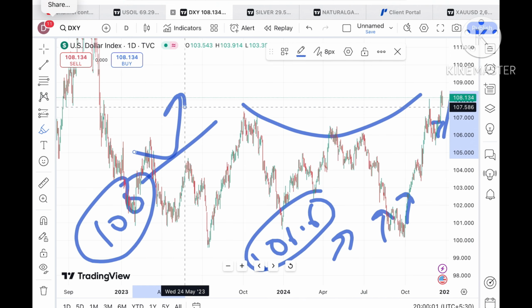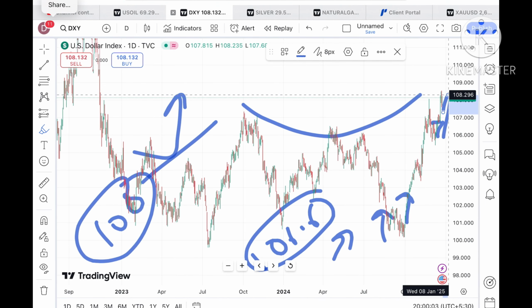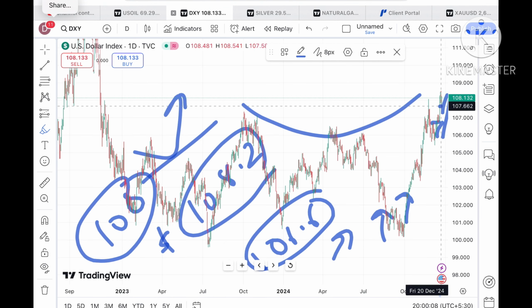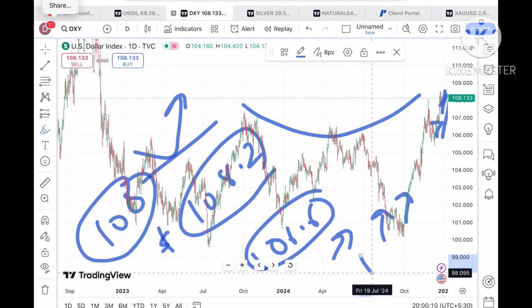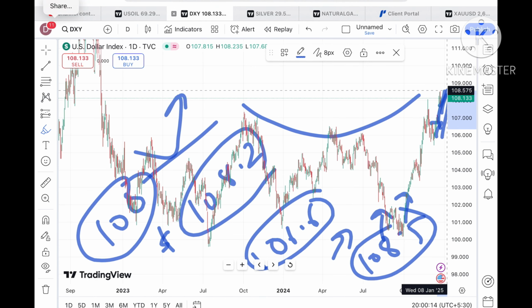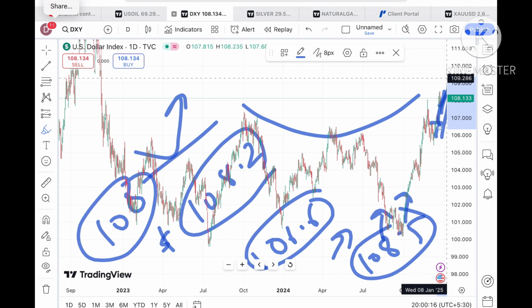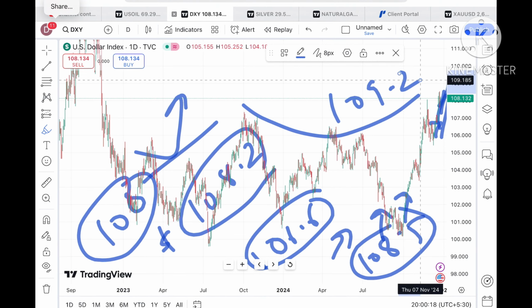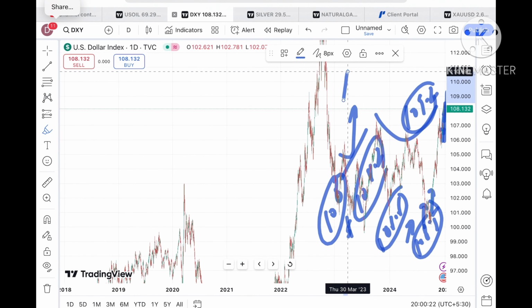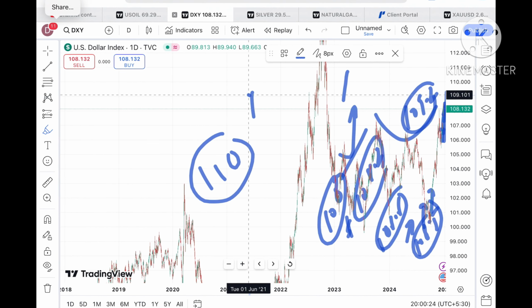Now the price is above a level of 108, so if it touches the 108 level again, we can see a bounce back. Then it can go towards 108.2 and then to a level of 108.5, and then it can move towards a level of 109 and further upside. But if the price starts falling below 108.2, okay, $108, we can see a level of $106.5, and from there a further fall towards 106.2.